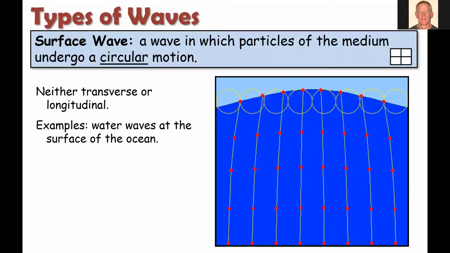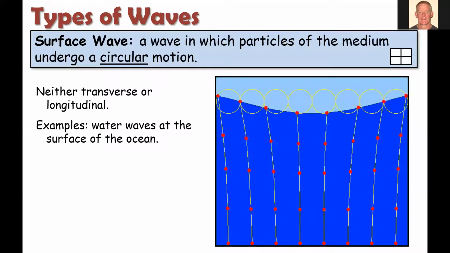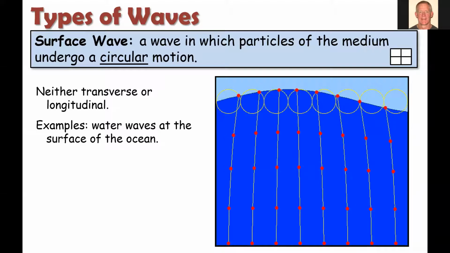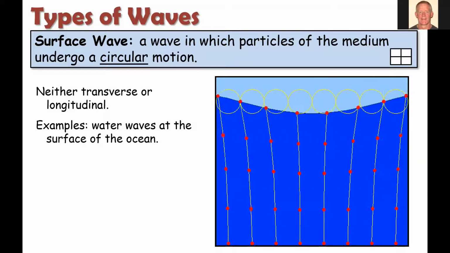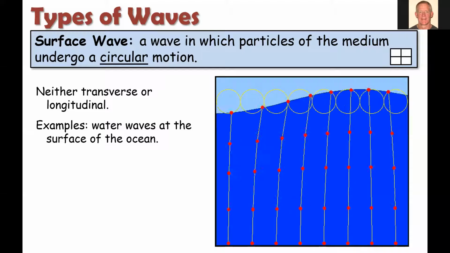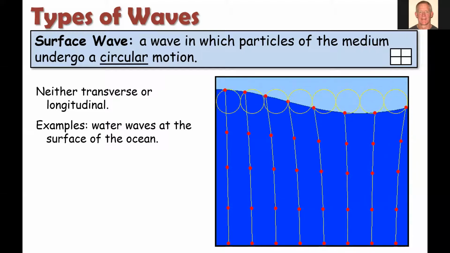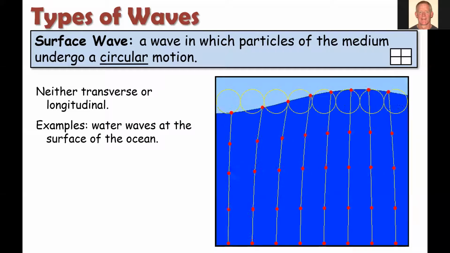What happens in this wave is that the particles of the medium undergo a circular motion. If we could look at the individual water particles, slicing down through a wave, that's what this animation is showing us here. You would see, particularly right at the surface, those particles move up and forward and then down and backwards and trace out a circular path.